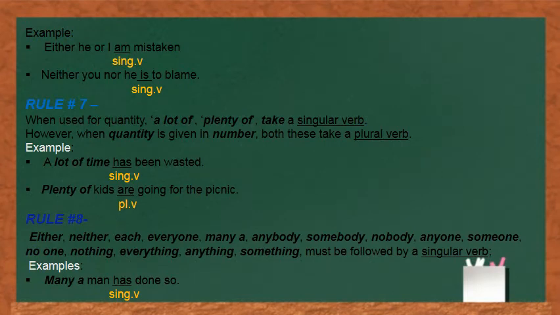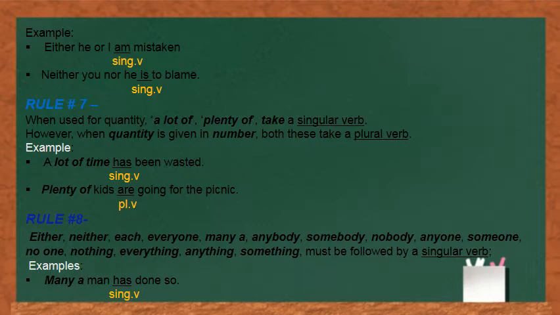To understand the rule, let us see the example. The first example is either he or I am mistaken. Here two subjects have been used, he and I, of different persons. He is the third person singular, whereas I is the first person.